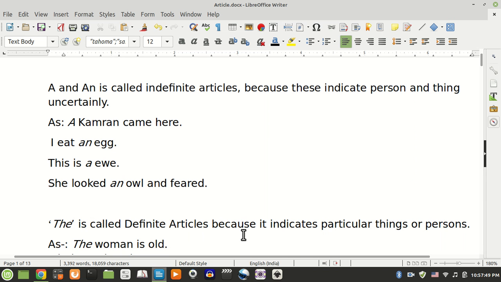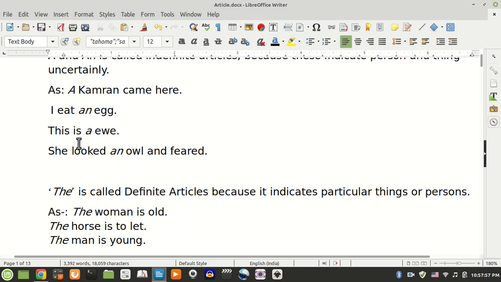The is called the definite article because it indicates particular things or persons. As, the woman is old, the horse is too late, the man is young.